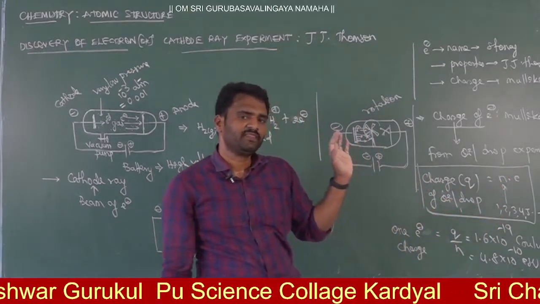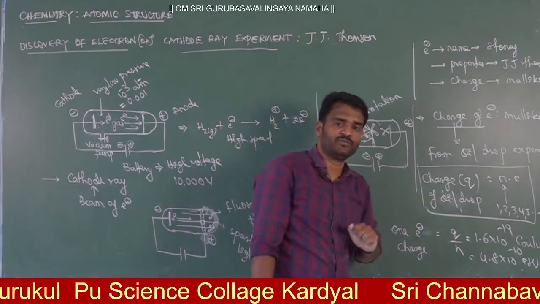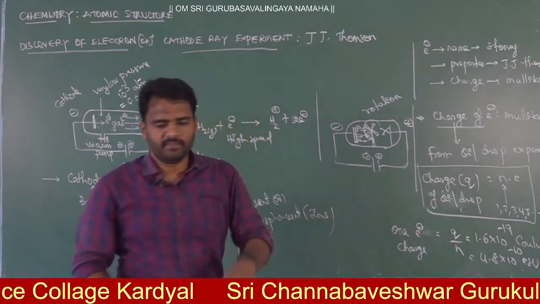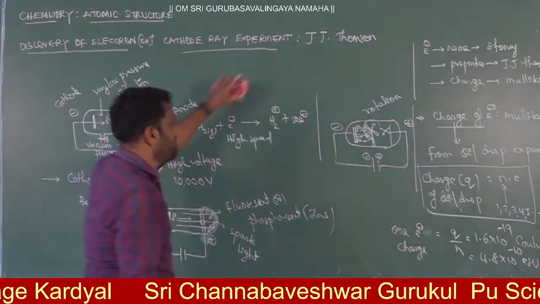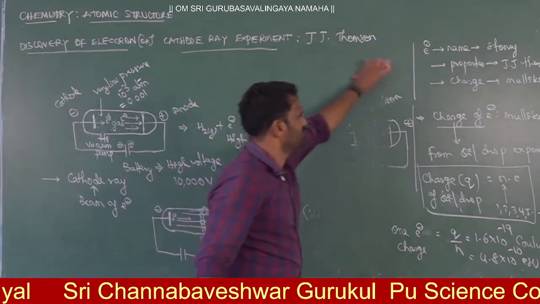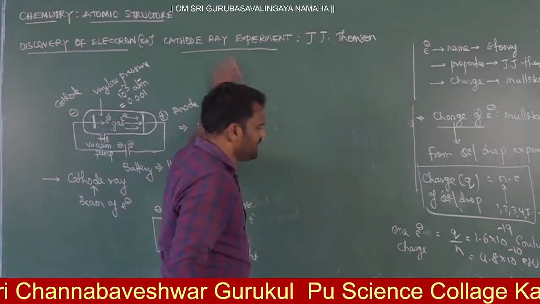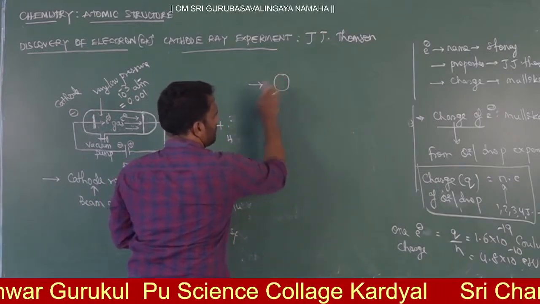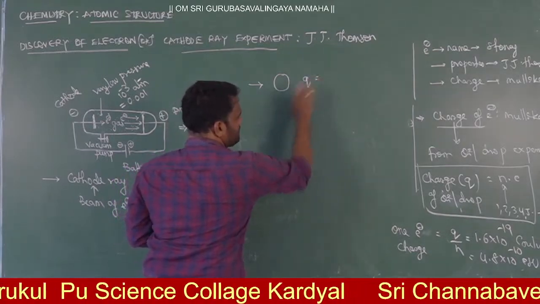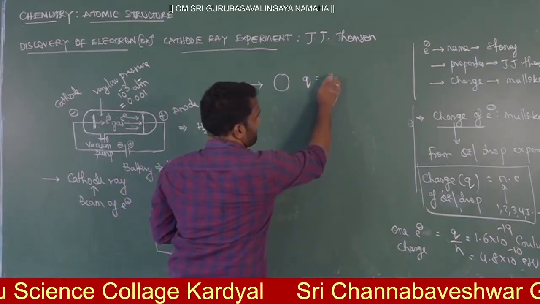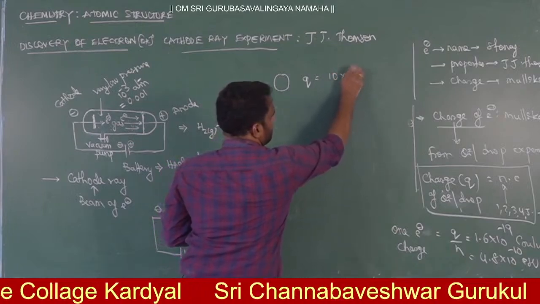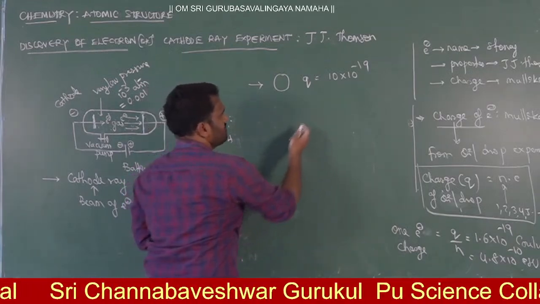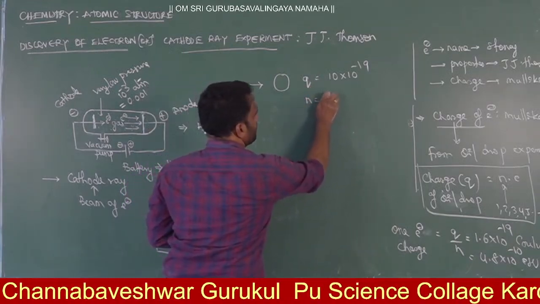It's very, very important. Sometimes they ask logically also. For example, let me ask one numerical. How can they ask? Right now, let me have one oil drop. In this oil drop, Q is given as 10 into 10 power minus 19. And in this drop, the n value is given as 5.